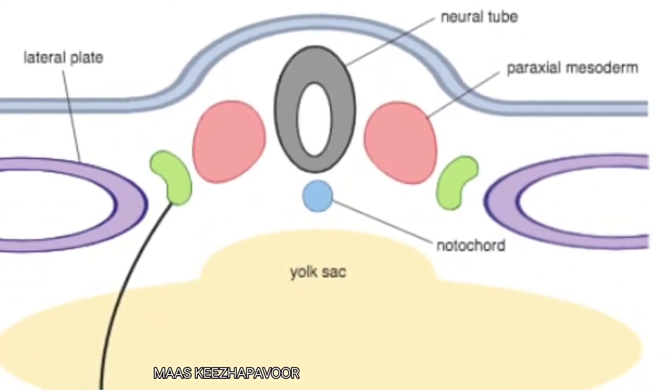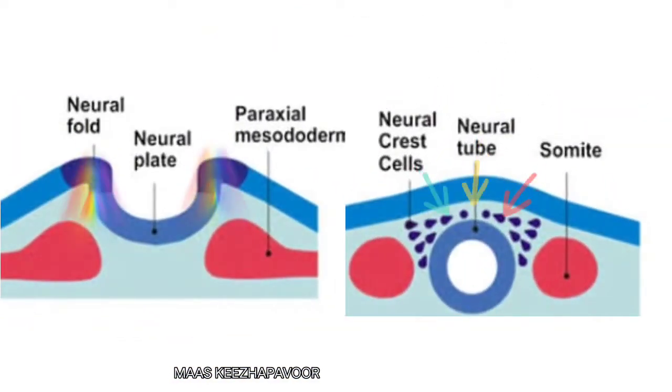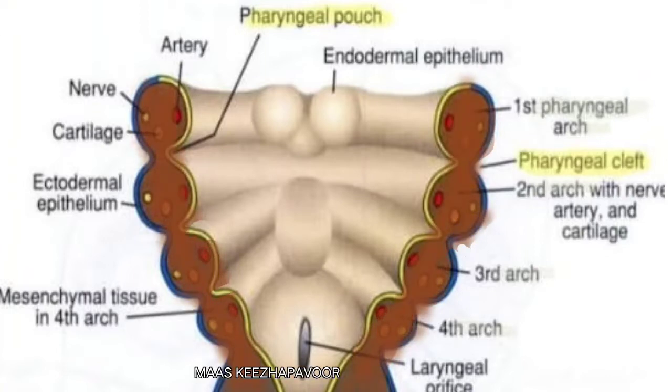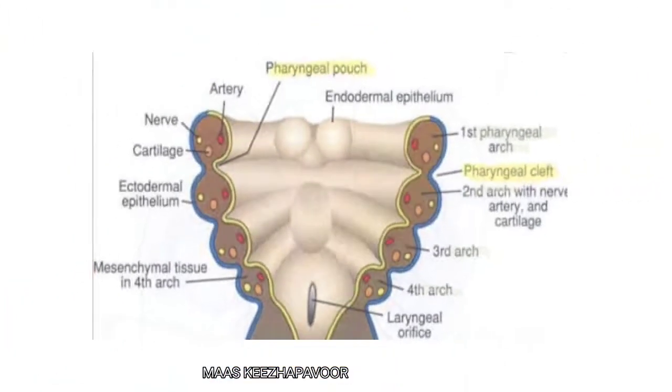The mesoderm of these arches is derived from the paraxial mesoderm and lateral plate mesoderm. Also, it is invaded by neural crest cells. Each pharyngeal arch has a skeletal element, striated muscle, an arterial arch and nerve. Let us see the derivatives from each arch one by one.